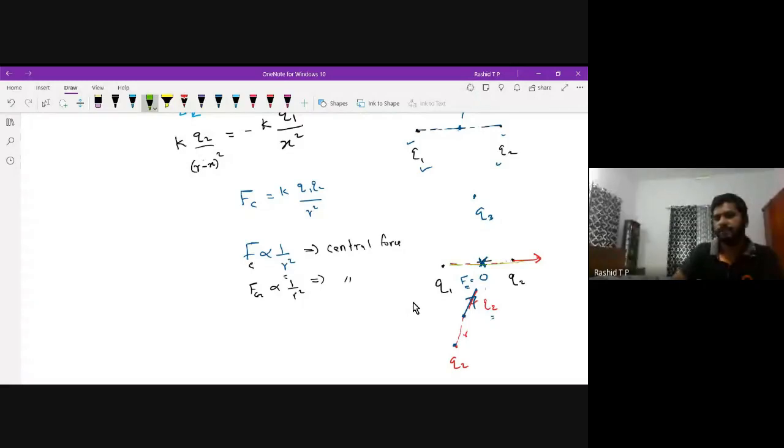If you keep your charge Q3 here, then this force may not be cancelled out. But it is sure that the force will be cancelled out if we keep the charge along the line joining the remaining charges. Is it clear?